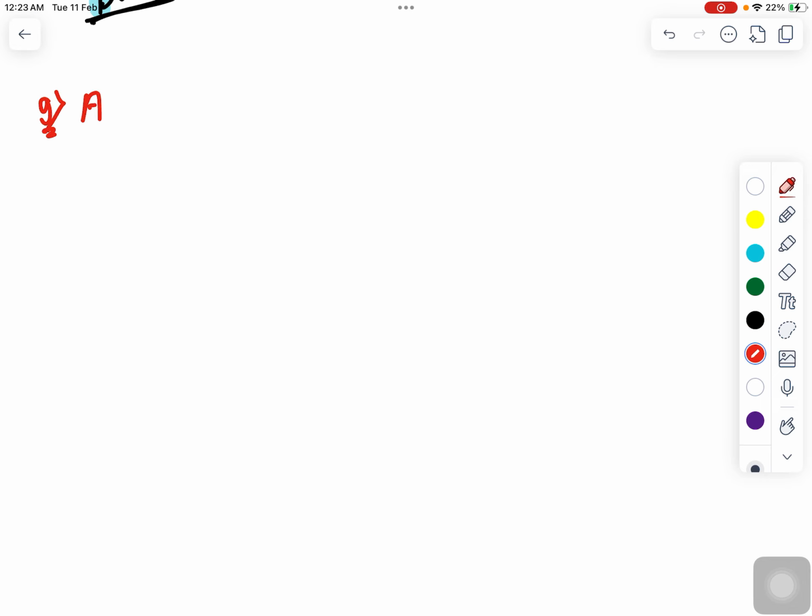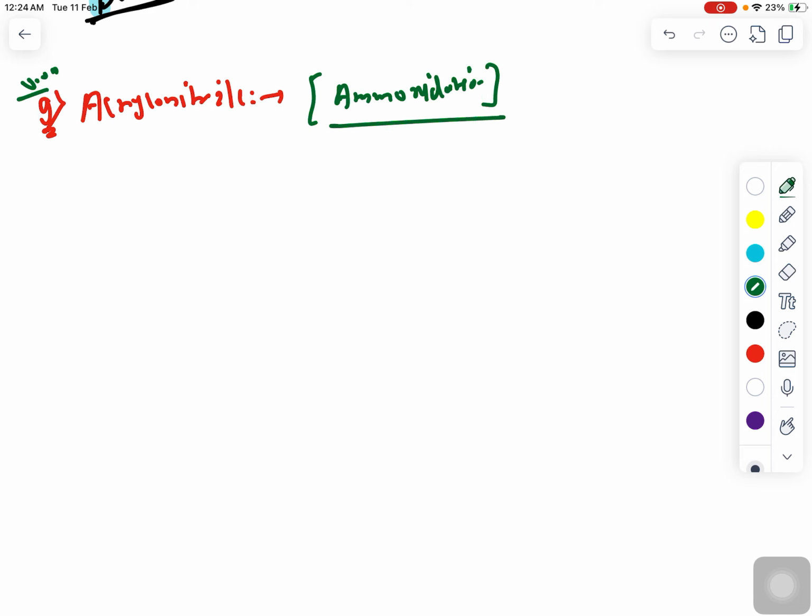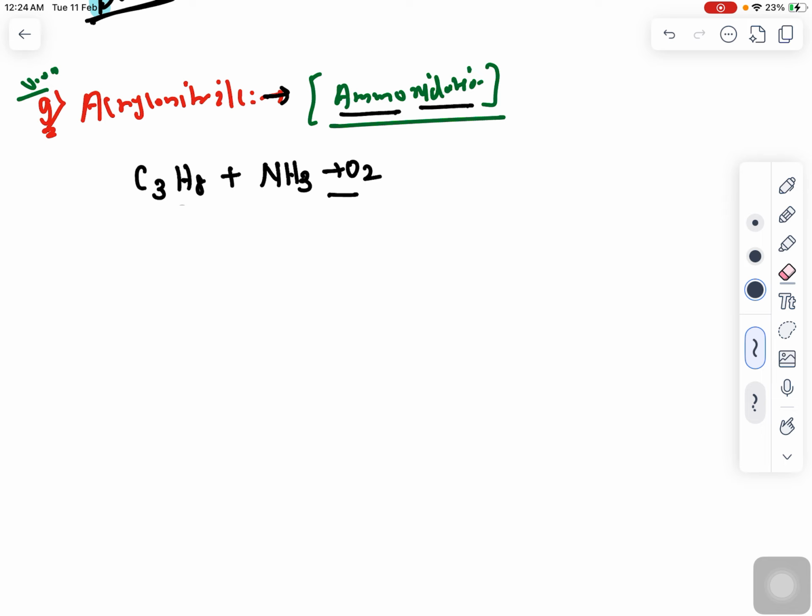substance, that is acrylonitrile. This is also a very important compound, this question is asked very frequently. It is produced by the ammoxidation process. So what is the ammoxidation process? Propylene will react with ammonia and oxidation, so ammonia and oxidation, right? That's why it is called the ammoxidation process. You can say that propylene is going to react with ammonia and oxygen.